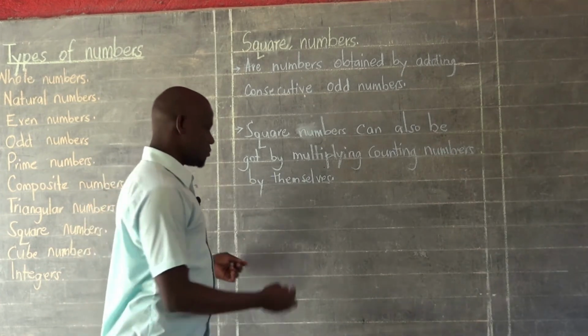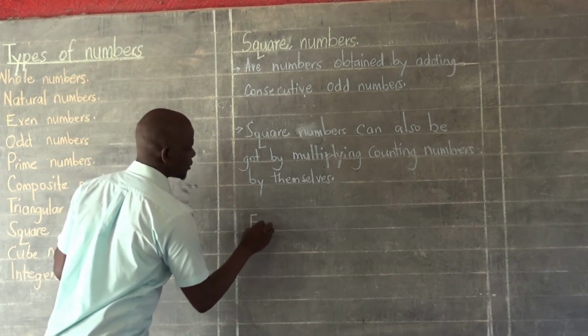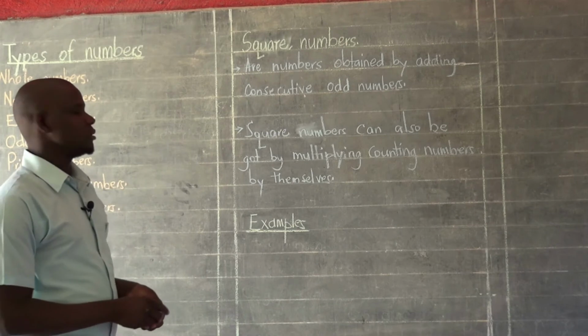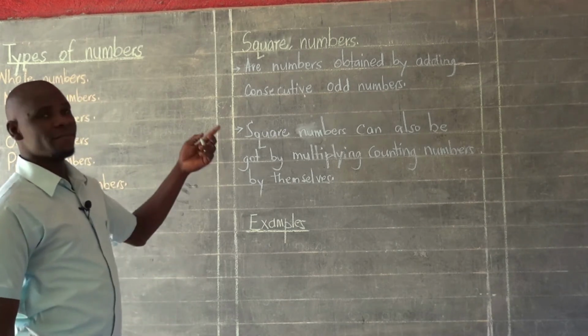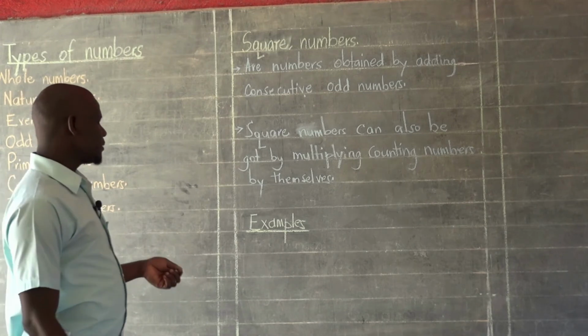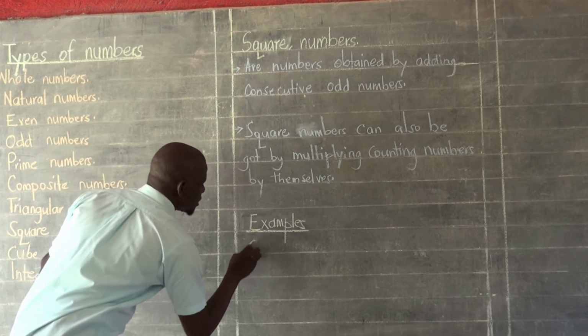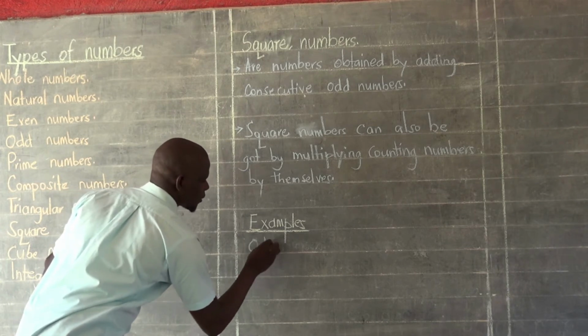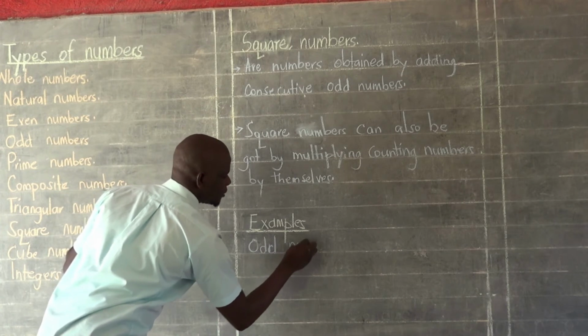We shall begin by looking at some examples. We shall begin by finding some square numbers using the very first method. In this method, I'm going to write here odd numbers.